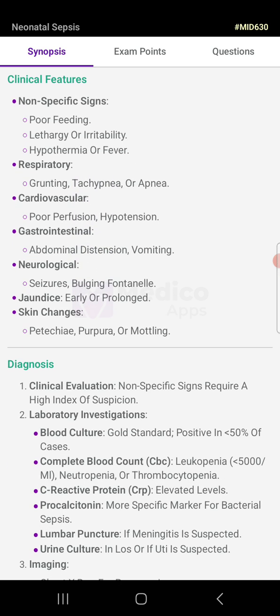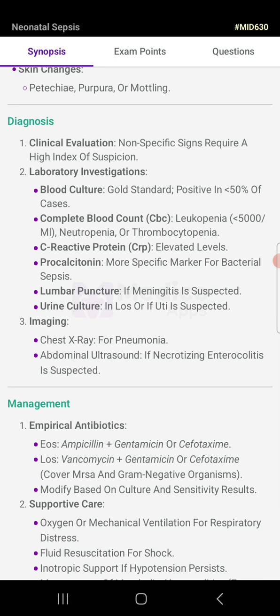Clinical features. Non-specific signs: poor feeding, lethargy or irritability, hypothermia or fever. Respiratory: grunting, tachypnea or apnea. Cardiovascular: poor perfusion and hypotension. Gastrointestinal: abdominal distension and vomiting. Neurological: seizures, bulging fontanelle. Jaundice, early or prolonged. Skin changes: petechiae, purpura or mottling.